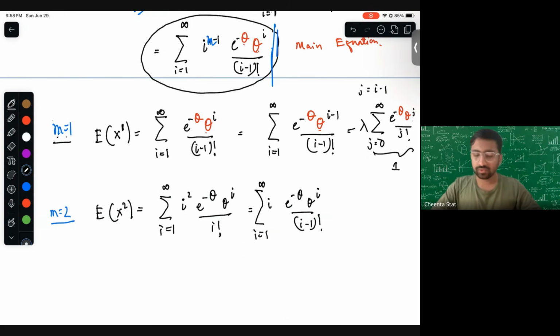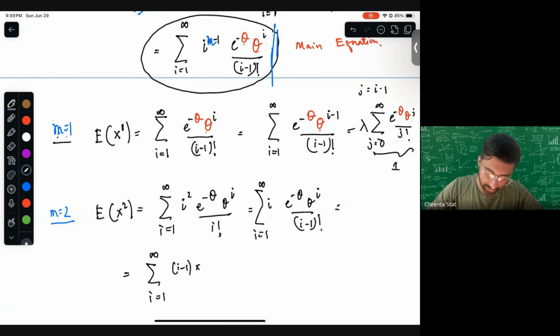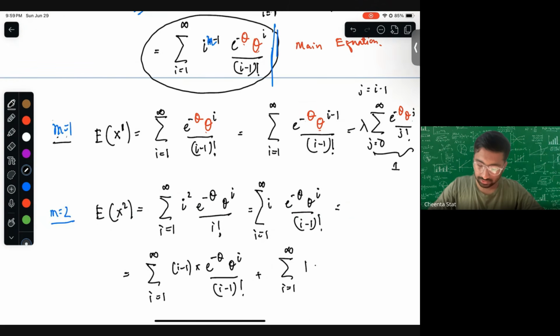So what do we do? We try to divide it like this, right? It's natural. Kind of make it i minus 1 plus 1, so i minus 1 plus 1 times this. So there will be one portion for i minus 1 and one portion for 1. So i minus 1 times e to the power minus theta, theta by i minus 1 factorial, plus another portion where it will be 1 times e to the power minus theta, theta to the power i by i minus 1 factorial.